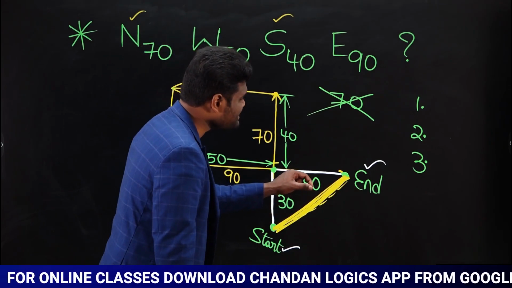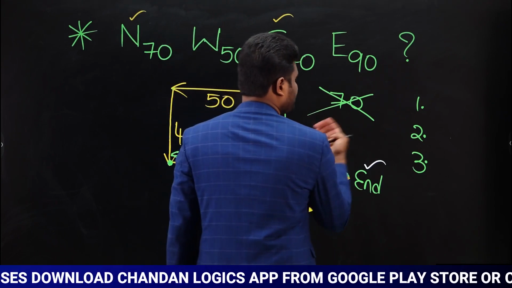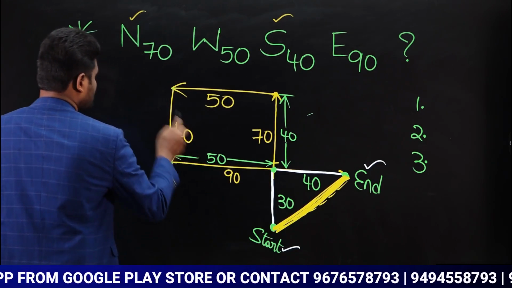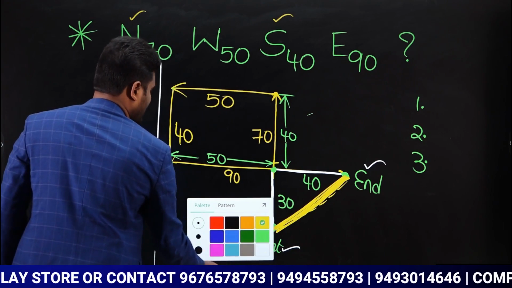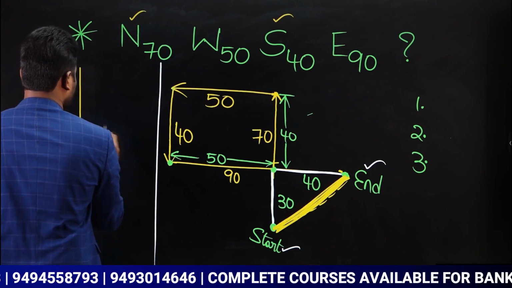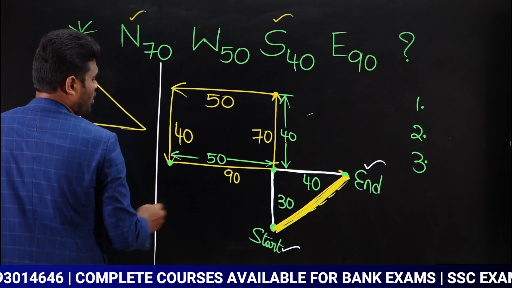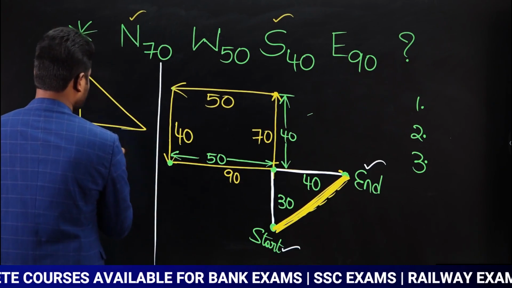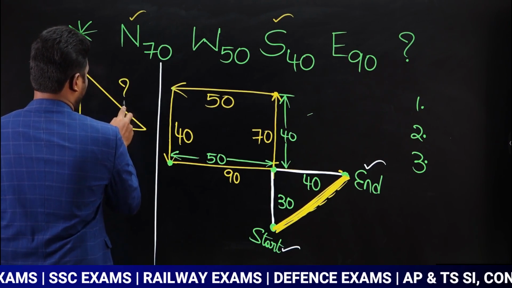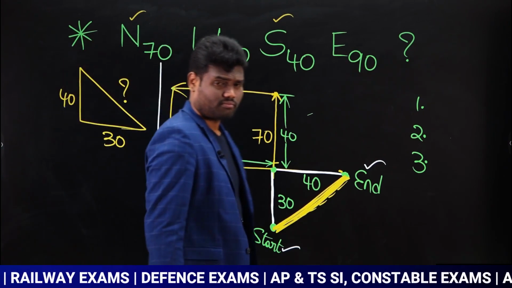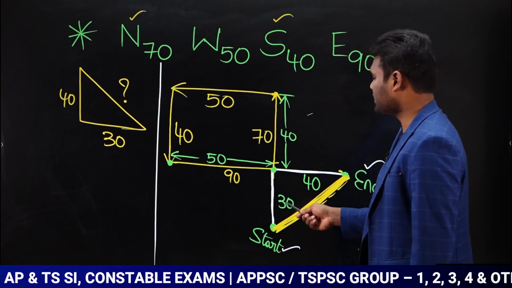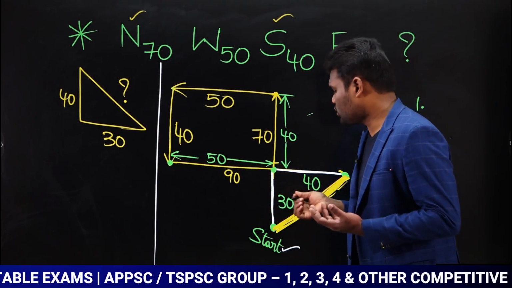Now if you observe, this is a right angle triangle. Yes or no? This is a right angle triangle. Just observe here. Now as this is a right angle triangle, already we know two sides. Yes or no? One side is going to be 30. Another side is going to be 40. Now I need to know what is this side. In a right angle triangle, I know two sides. One side is 30. Another side is 40. I need to know the third side.